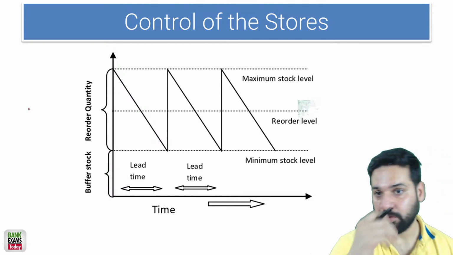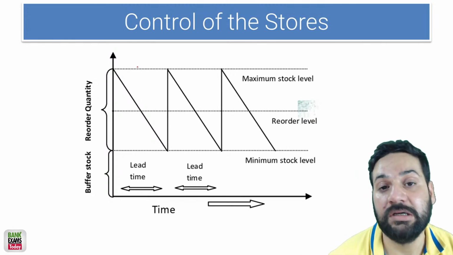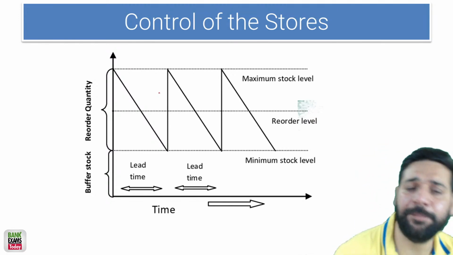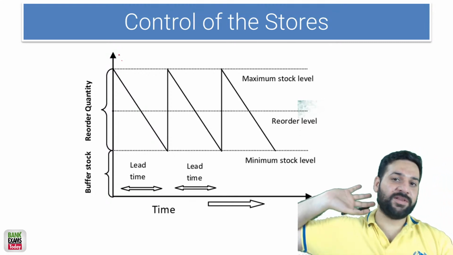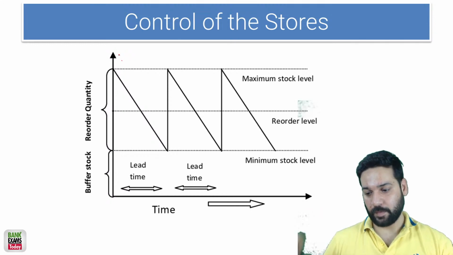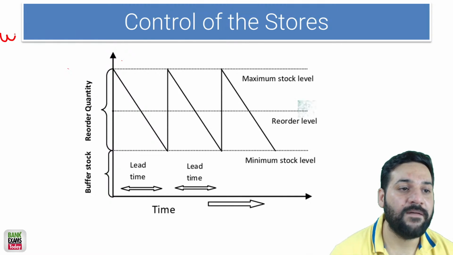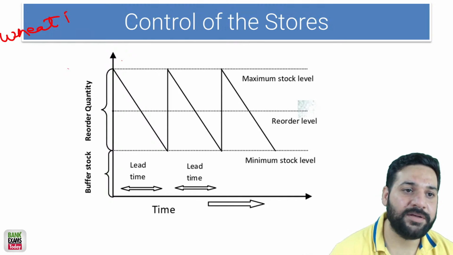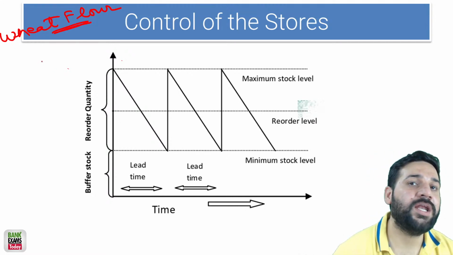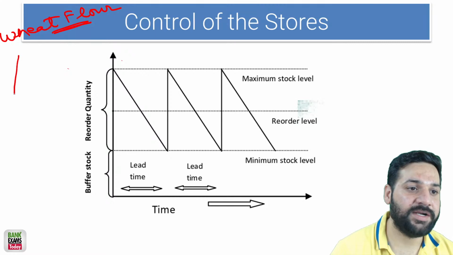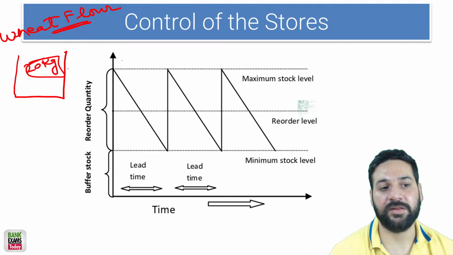So, control of the stores. Now this is also a very important topic, students, in costing. I can explain this particular concept with a very practical example. In Indian households, we use wheat flour. Classic example. Let's say at my house we have a container of 20 kg. The capacity is 20 kg.